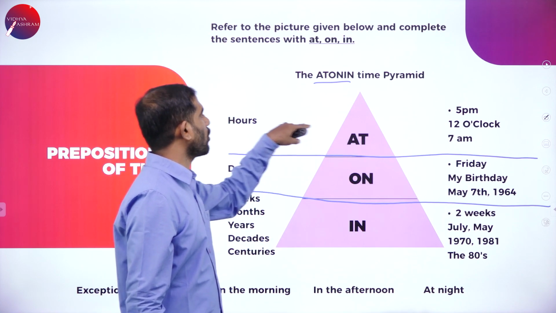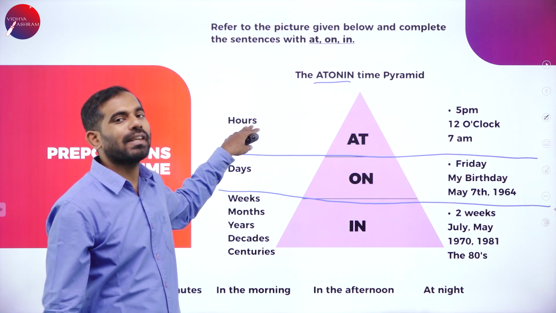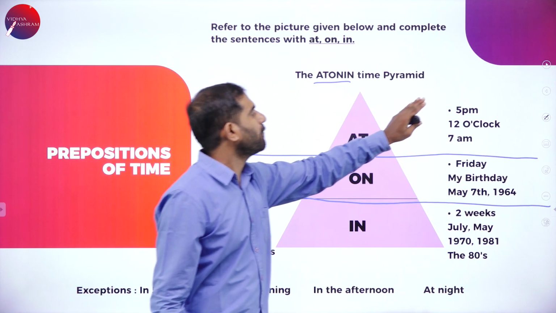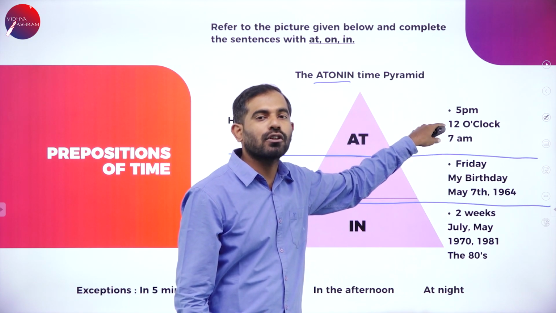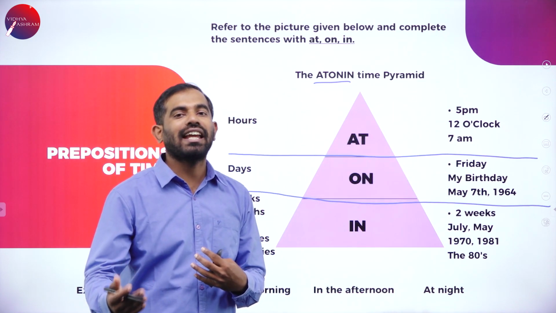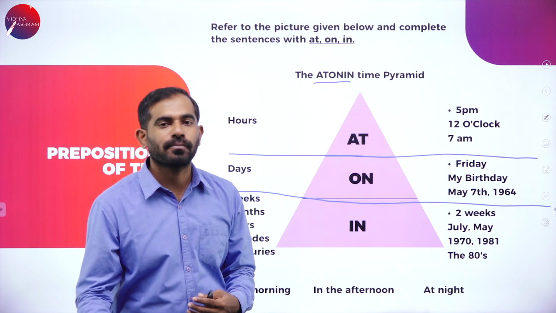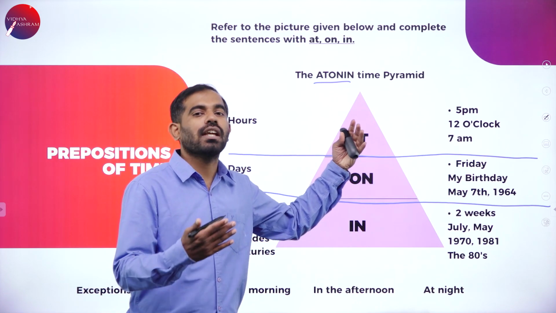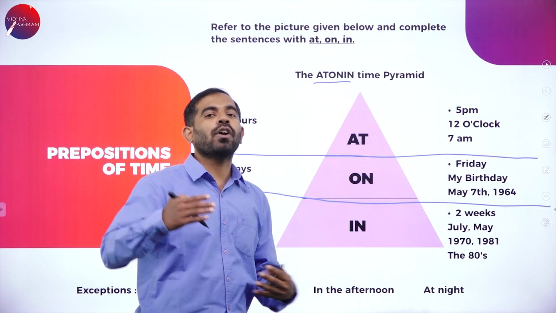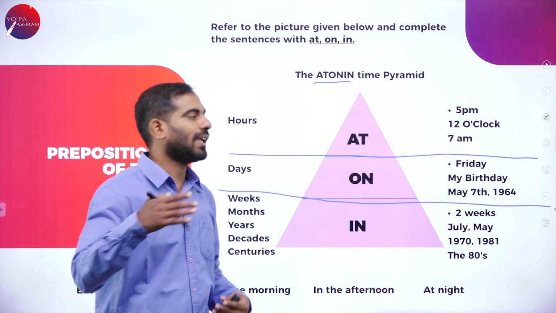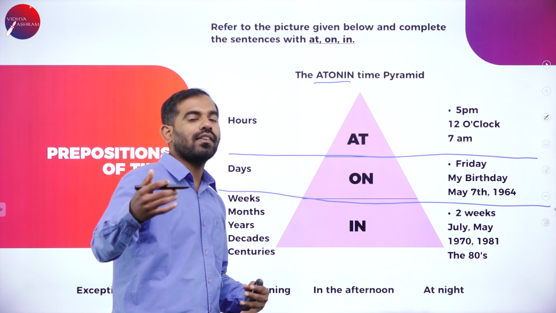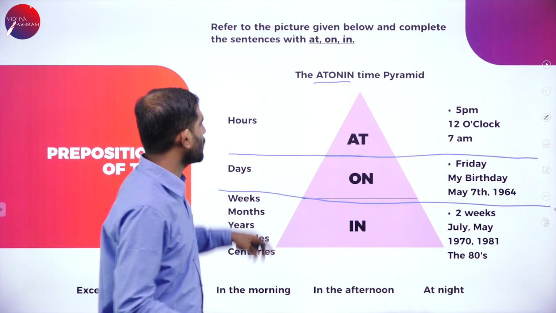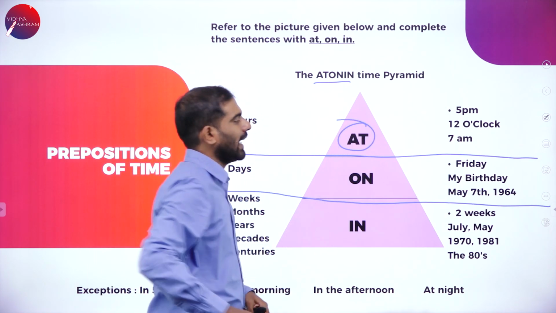At is used for hours. While we are speaking about hours: at 5 p.m., at 12 o'clock. I'm going to go to college at 8 a.m. I'm going to go home at 8 p.m. At 12 o'clock, at 7 a.m. With respect to hours, we use at.